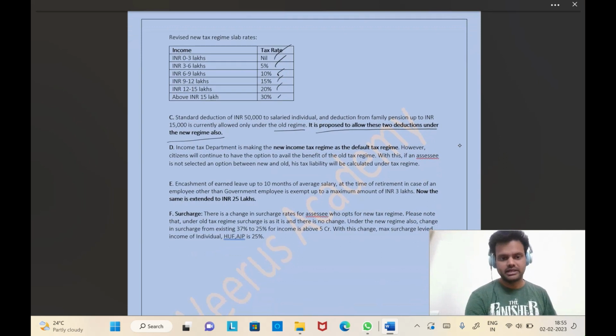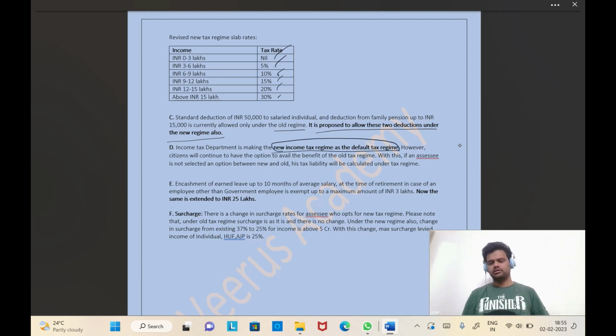And now point number D. Income tax department is making the new tax regime the default tax regime. Important point. So default tax regime, for example, you have not chosen anything. You go to the income tax website and you just fill in the details. You have not opted for anything. You have not claimed any deduction. You just show your income there. Then your tax will be calculated automatically with the new tax regime only.